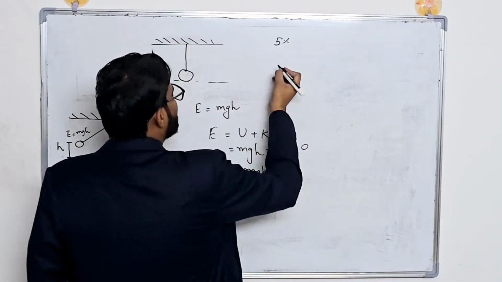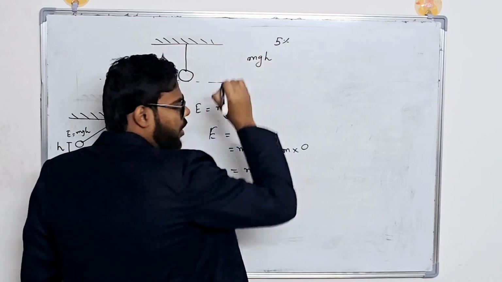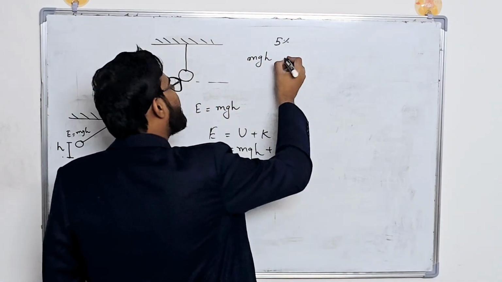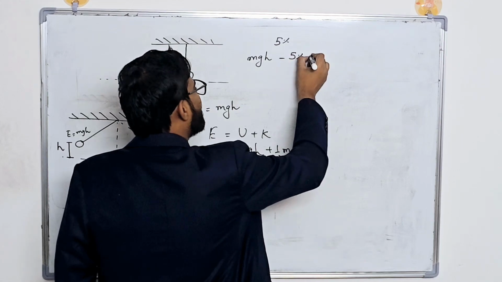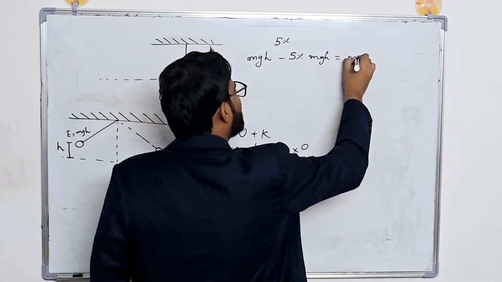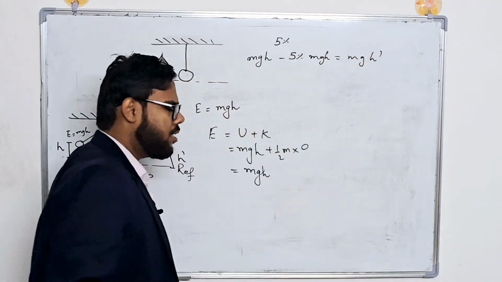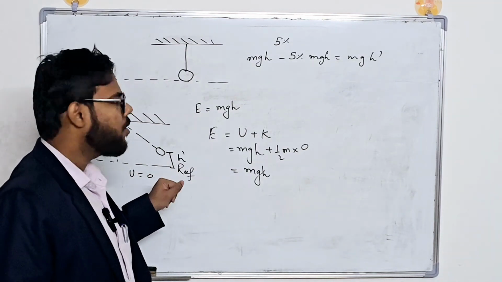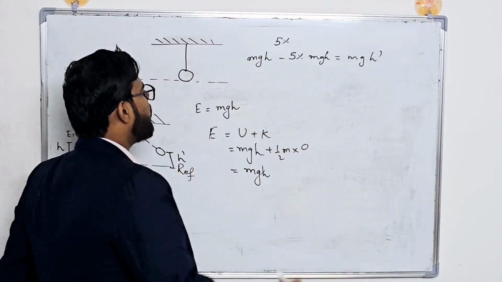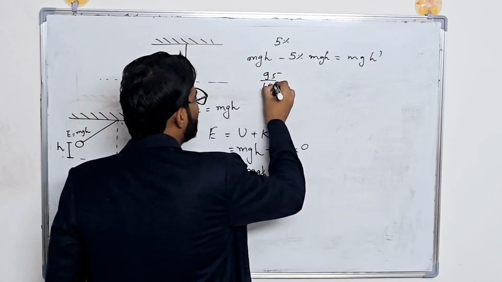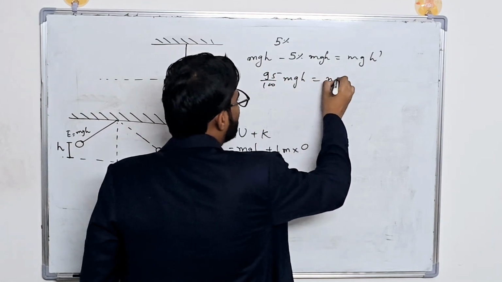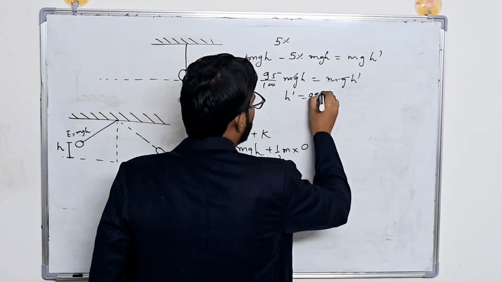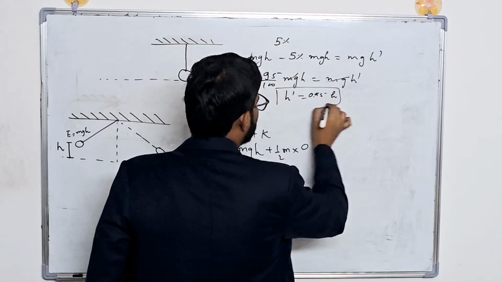So the initial energy was mgh, but since 5% got wasted, the left out energy, 95% of mgh, is equal to mgh dash, since at this point also velocity is equal to 0, this is another extreme point. So when you calculate this, you get 95 by 100 mgh is equal to mgh dash, so h dash is equal to 0.95 of h.